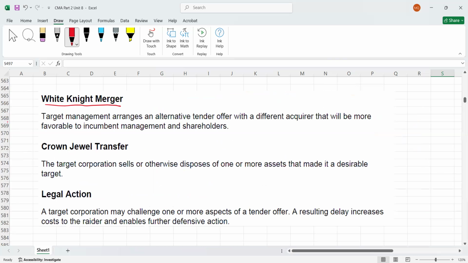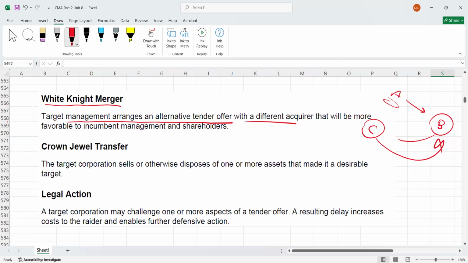Then, guys, we have another point which is called white knight merger. What is a white knight merger? The target management arranges an alternative tender offer with a different acquirer. For example, A is trying to acquire B, but B is insisting that company C acquire the business instead of A. This is called a white knight merger. The alternative acquirer will be more favorable to the management and to the shareholders.